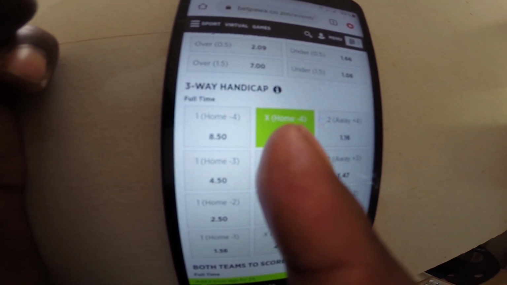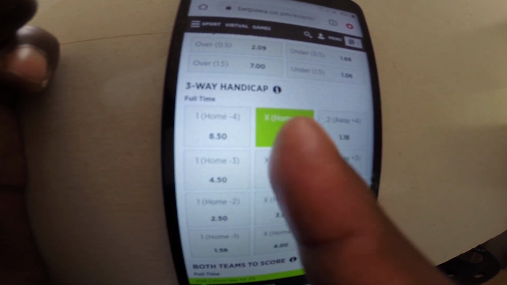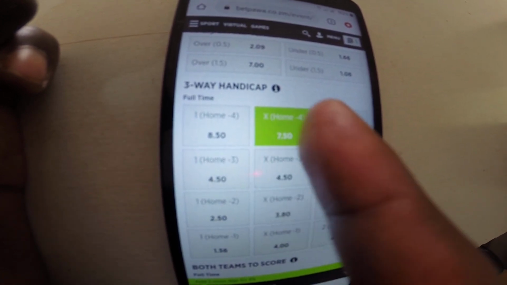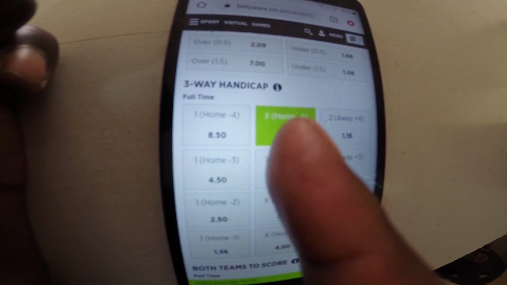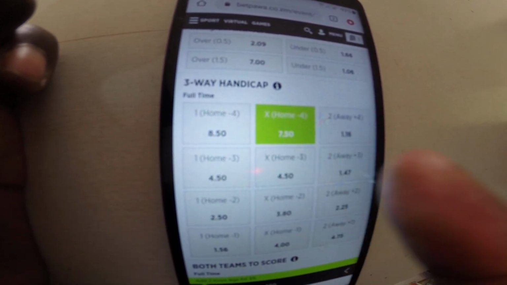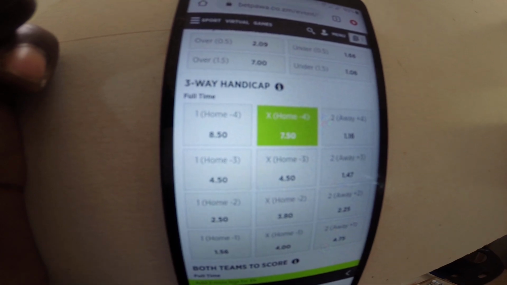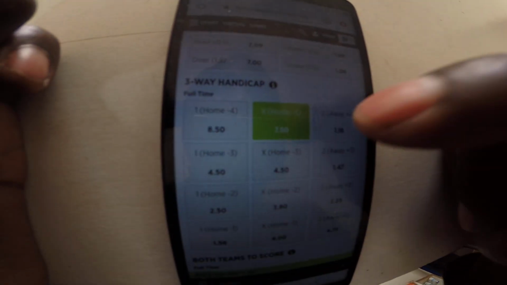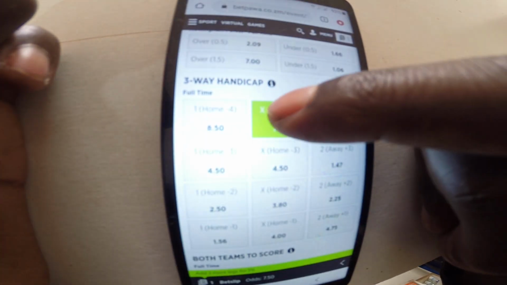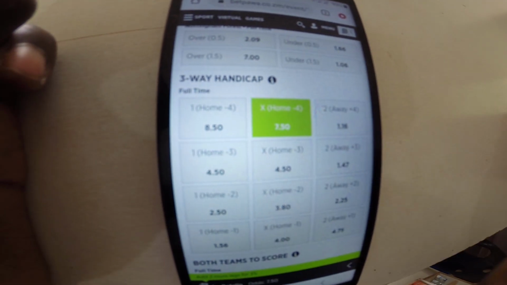Okay, hope you guys have gotten that concept. There's -4 goals from Arsenal. So if Arsenal beats Nottingham Forest by 5 goals to 1, it simply means it's a draw. For the sake of your ticket, it's a draw. So if you had selected this option, it means your ticket will go through.